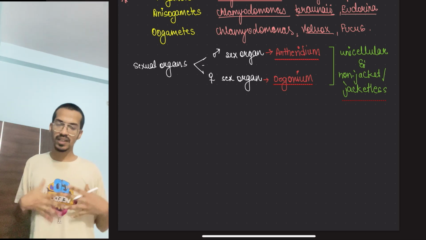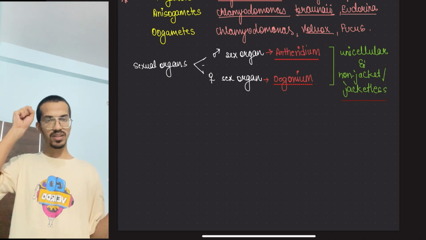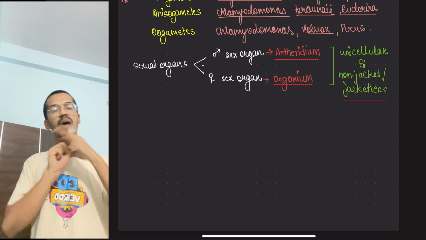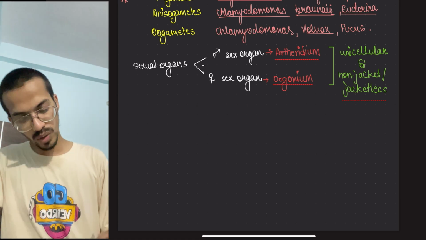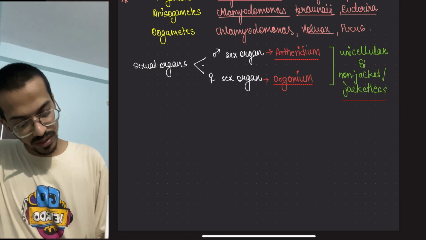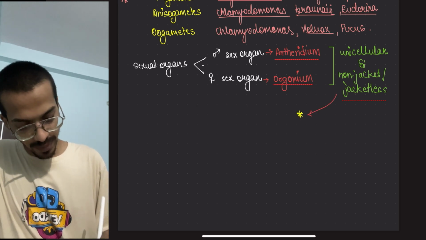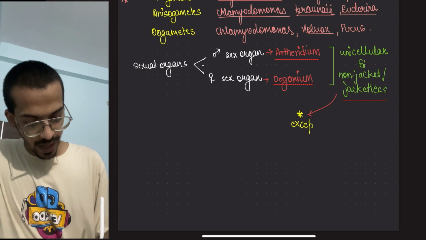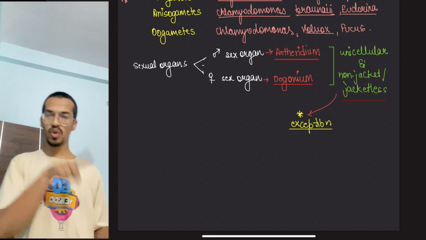I have no covering. Same thing here. These sex organs are single cells, and not even having any covering to them. Jacketless. But there is an exception to this that we have to remember, to the thing that they are unicellular and non-jacketed.